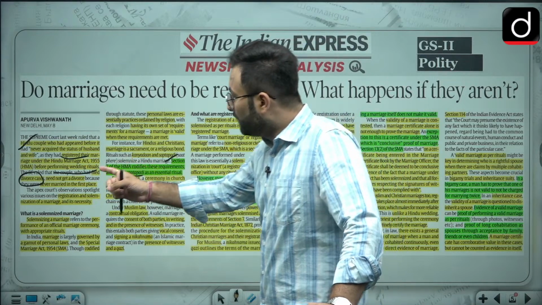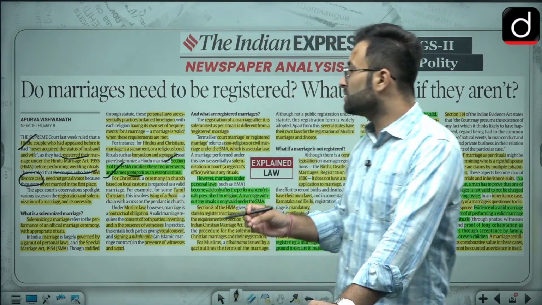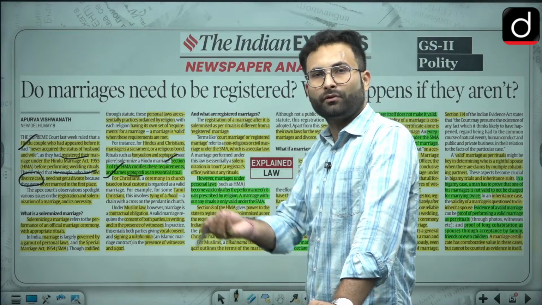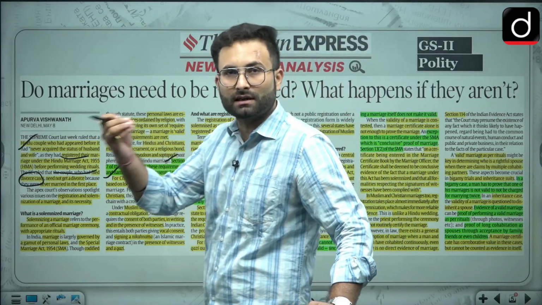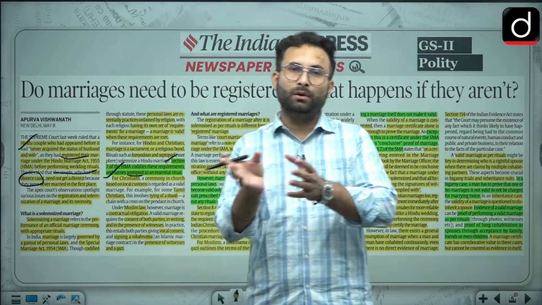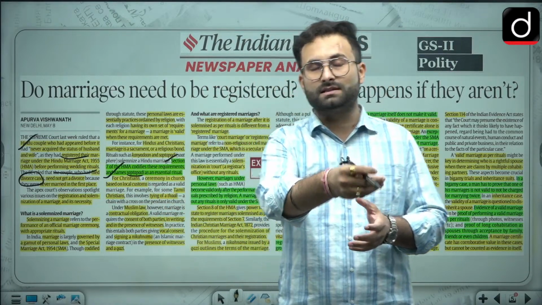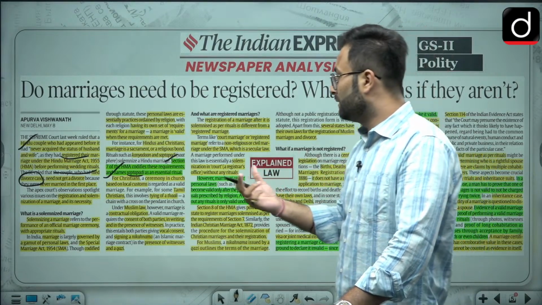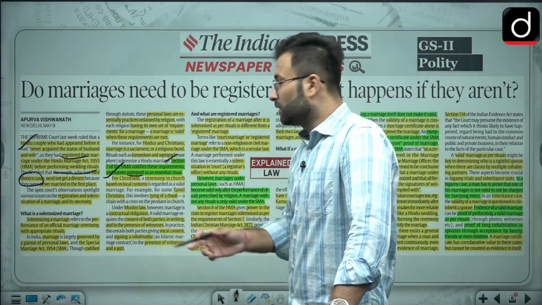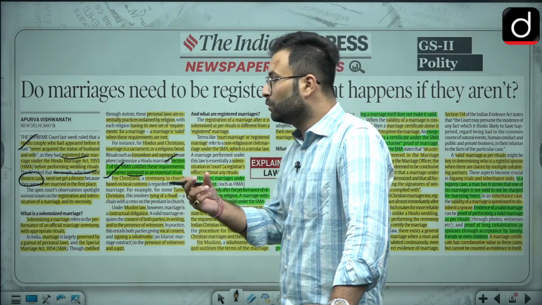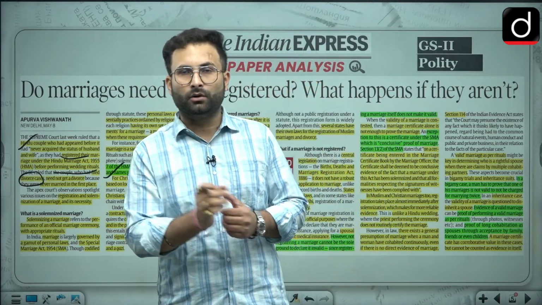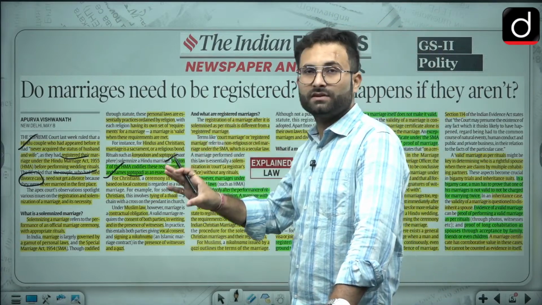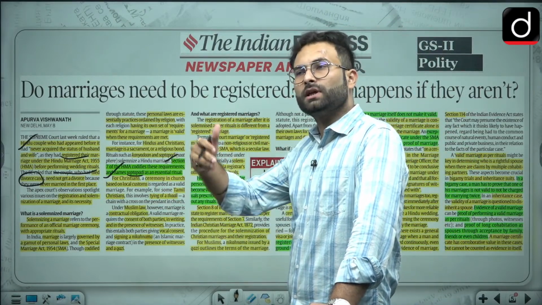For Christians, there is a ceremony in church based on local customs. When we talk about Christians, there are certain local customs, and accordingly you have to perform the marriage. In Western countries, there is another system. In Indian states like Tamil Nadu, there is a practice called Thalikattu, where you tie a pendant around the neck of the woman. That is a custom which has to be followed in Tamil Nadu. So there are various regional customs.